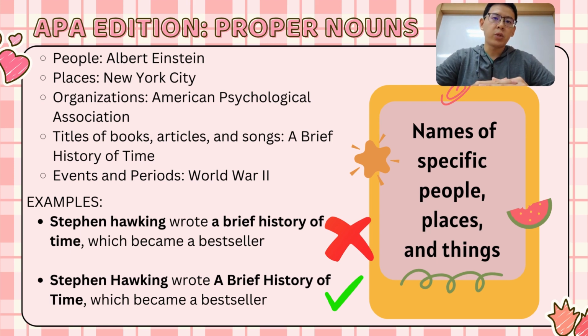Let's look at the examples. Stephen Hawking wrote A Brief History of Time, which became a bestseller. The first sentence is incorrect because Stephen Hawking is a specific person and A Brief History of Time is the title of a book. Therefore, the first letter in these words should be capitalized.